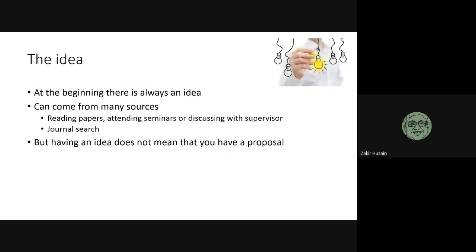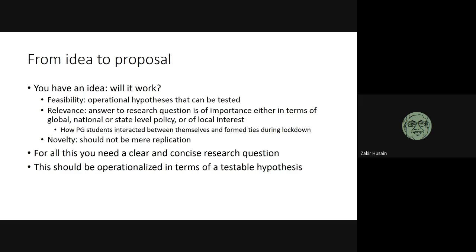Okay, so we were looking at the different steps involved in empirical research, and we said that first you have to develop some idea. But if you have an idea, it doesn't mean that you have a proposal. You will get many ideas, and you will have to evaluate these different ideas. And three criteria should be used: feasibility, whether you have the data available and the data is of a good quality. Second is relevance. And third is novelty. It should not be mere replication.